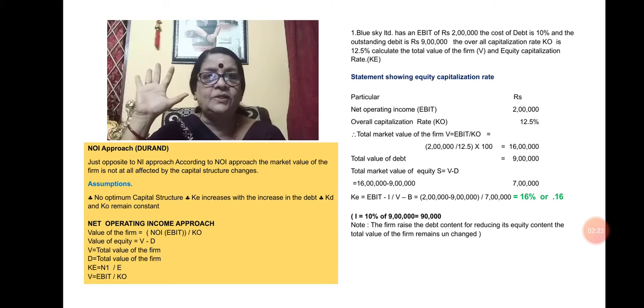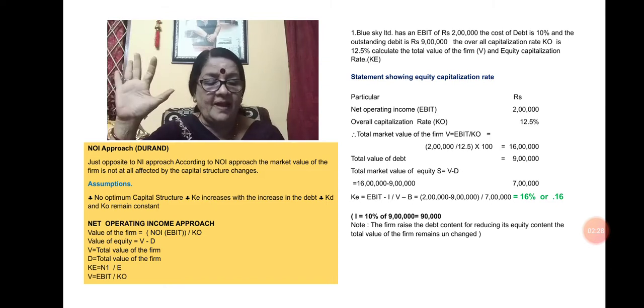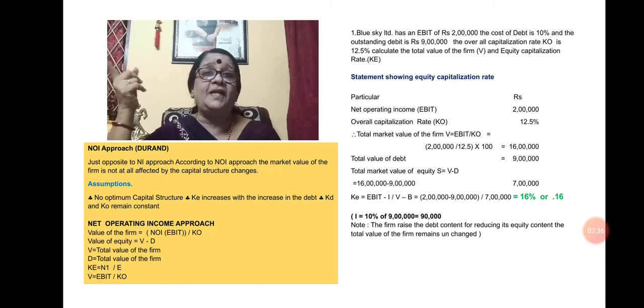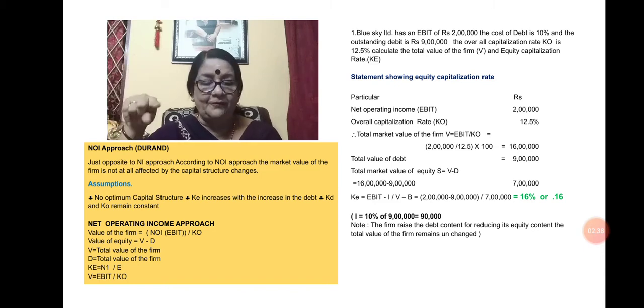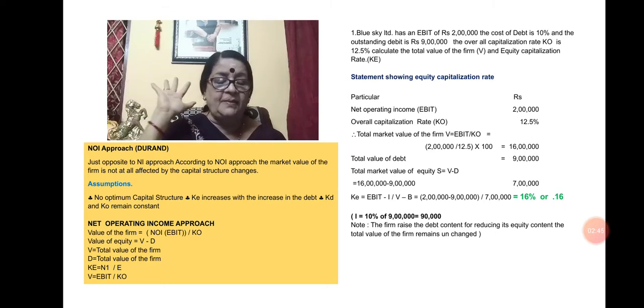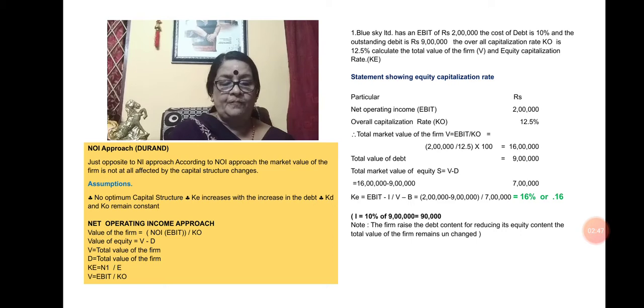The value of equity is V minus D, where V means the total value of the firm and D means the total value of the debt. Here we are finding KE, that is, KE equals NI divided by E. And V equals EBIT divided by KO.